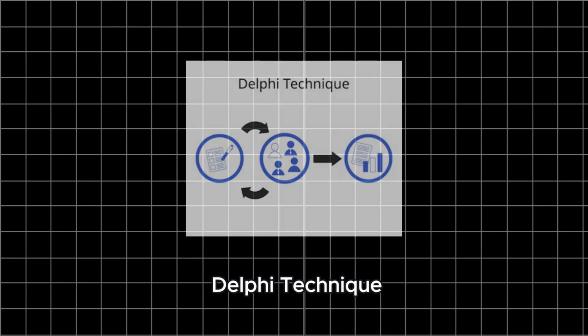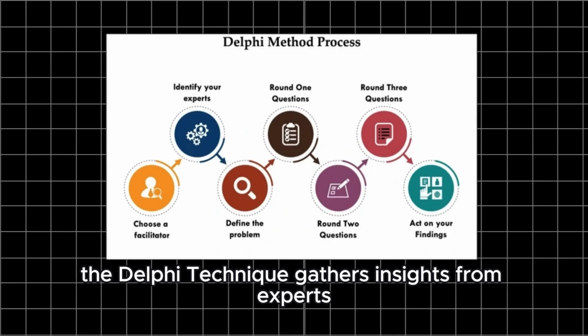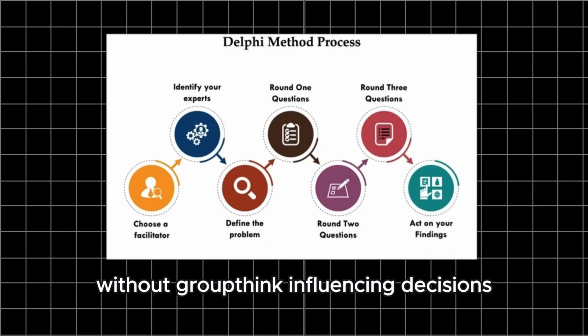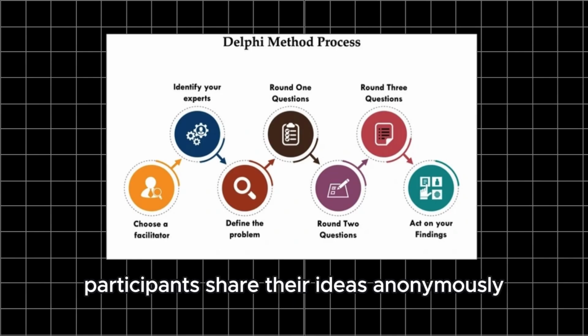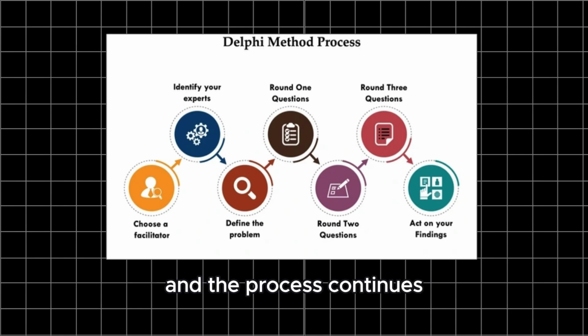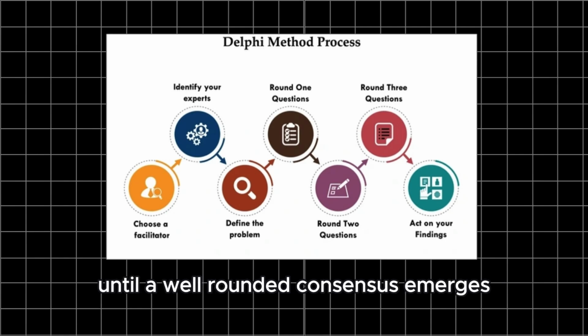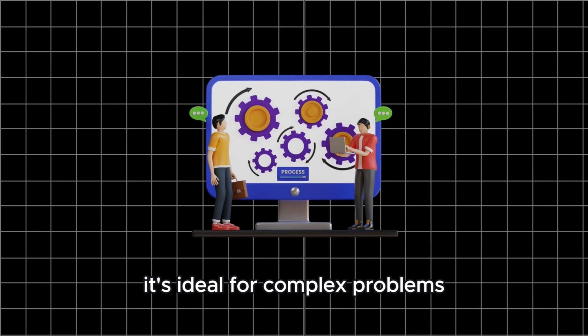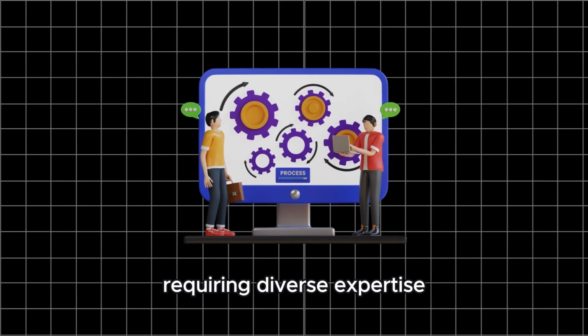Delphi technique. The Delphi technique gathers insights from experts without groupthink influencing decisions. Participants share their ideas anonymously, and the process continues until a well-rounded consensus emerges. It's ideal for complex problems requiring diverse expertise.